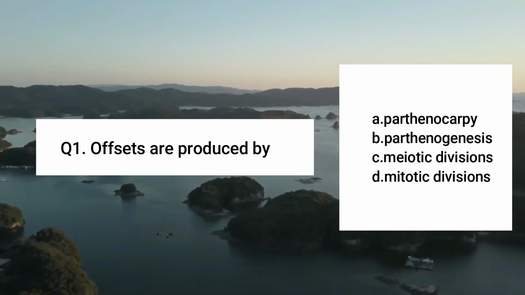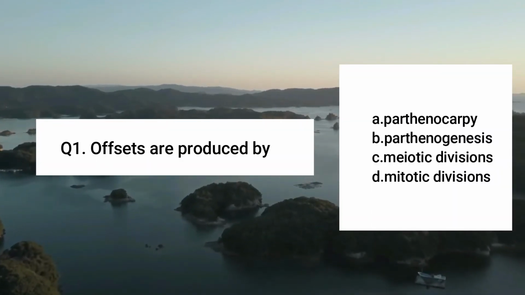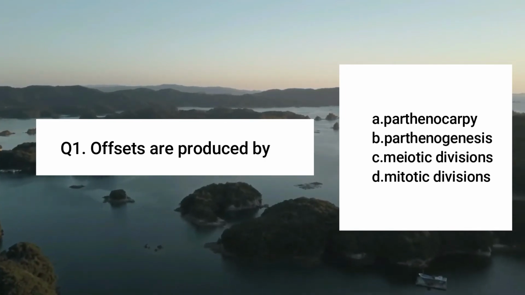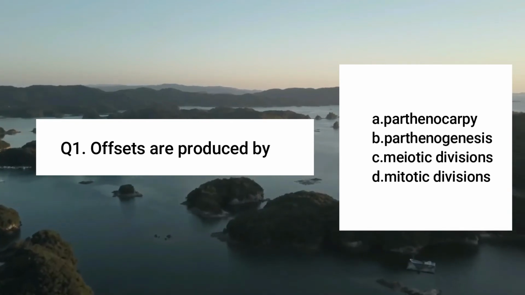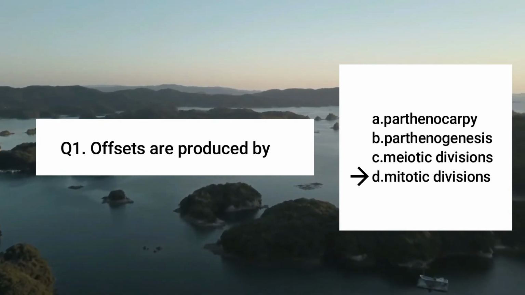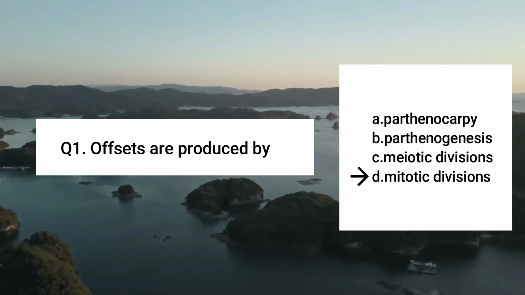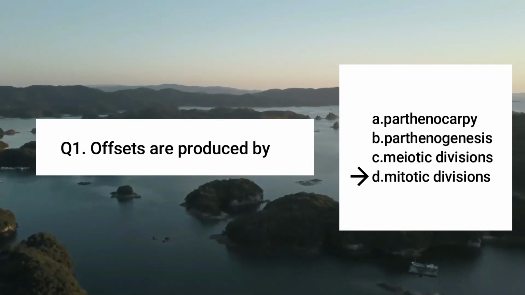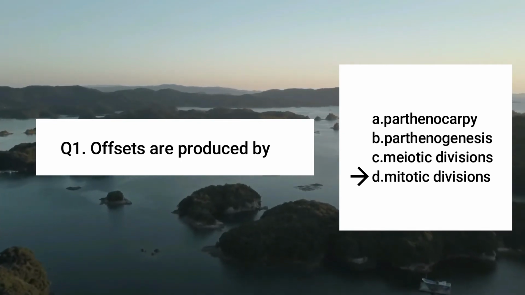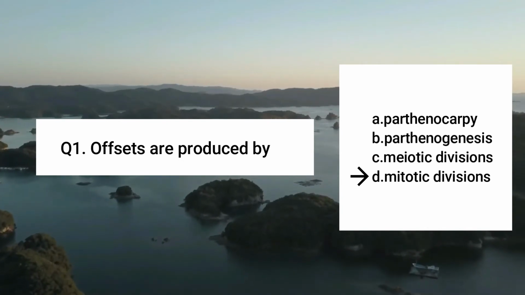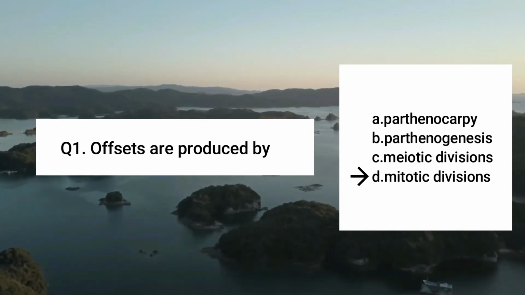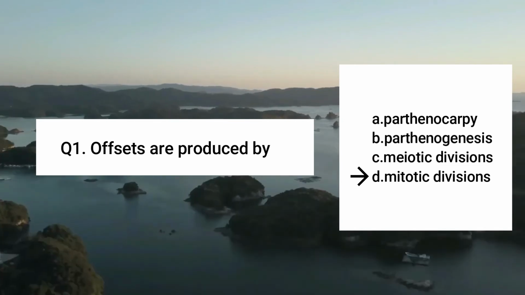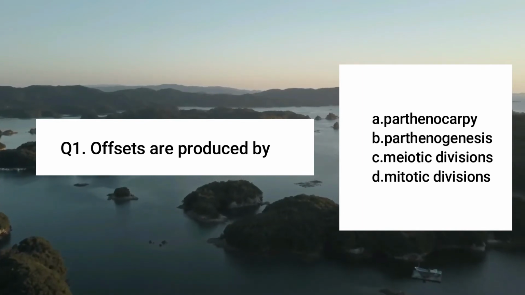In question number 1, you see offsets are produced by, and here you see 4 options. The right option will be D, that is mitotic division, because offsets are produced asexually. They show asexual reproduction, and asexual reproduction occurs through mitosis. So the right option will be 1D, mitotic division.